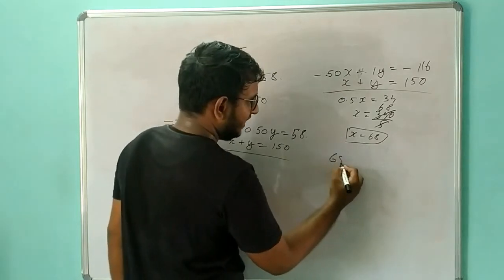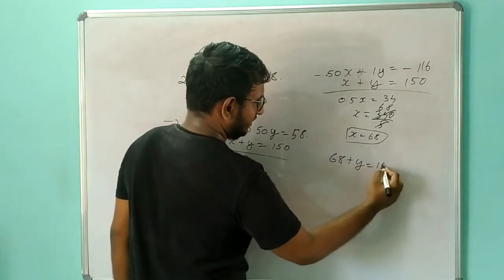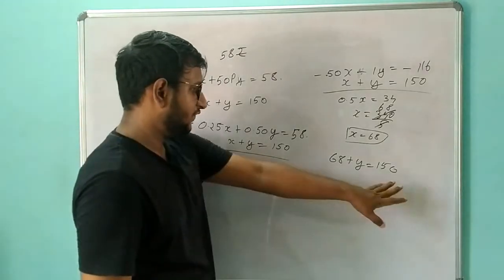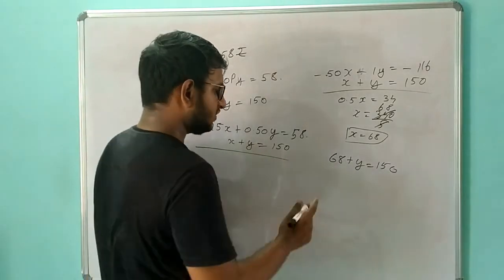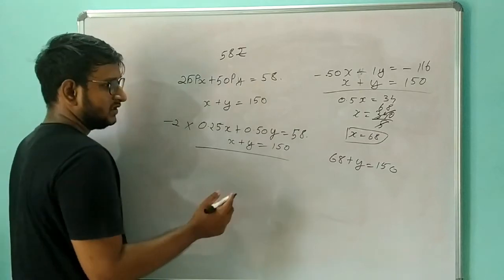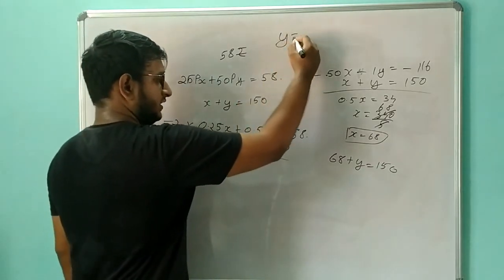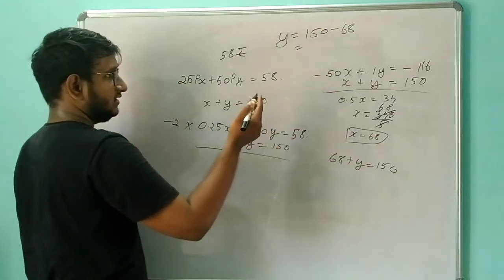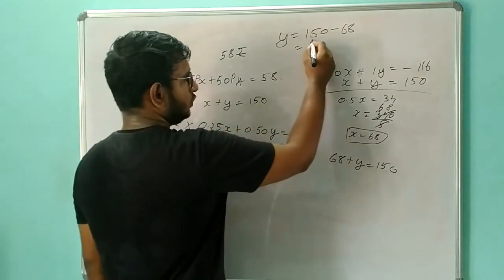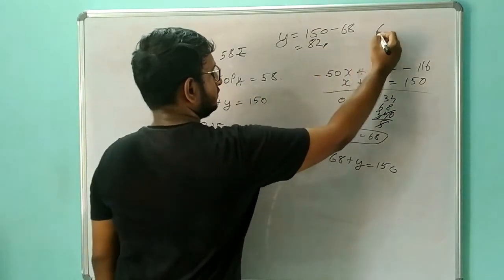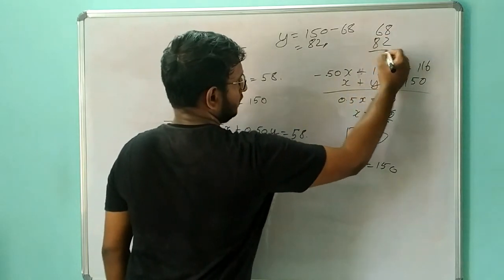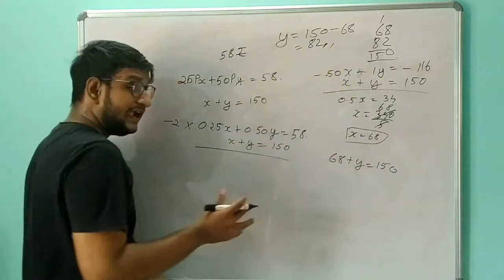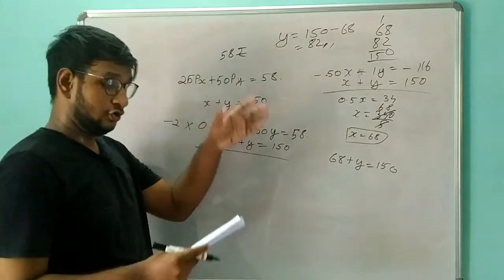So 68 plus y is equal to 150, because the total number of children is 150 and we got the x value. Now we are going to substitute here so that we can get the y value. That is y is equal to 150 minus 68, so we will have 82, right? Let's check again. Yes, 82. So 82 is the number of girls.